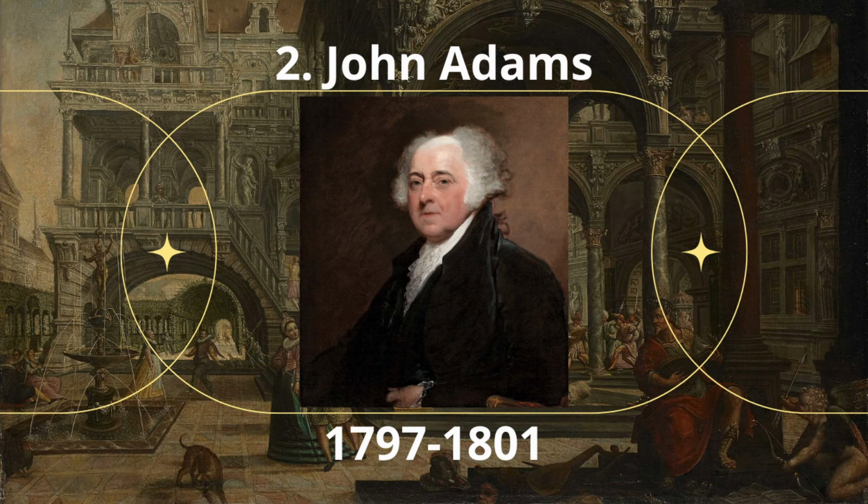Number 2. John Adams. John Adams was a founding father and the second president of the United States from 1797 to 1801. He was an advocate of American independence from Britain, a major figure in the Continental Congress from 1774 to 1777, the author of the Massachusetts Constitution in 1780, a signer of the Treaty of Paris in 1783, ambassador to the Court of St. James from 1785 to 1788, and the first vice president from 1789 to 1797 of the United States.